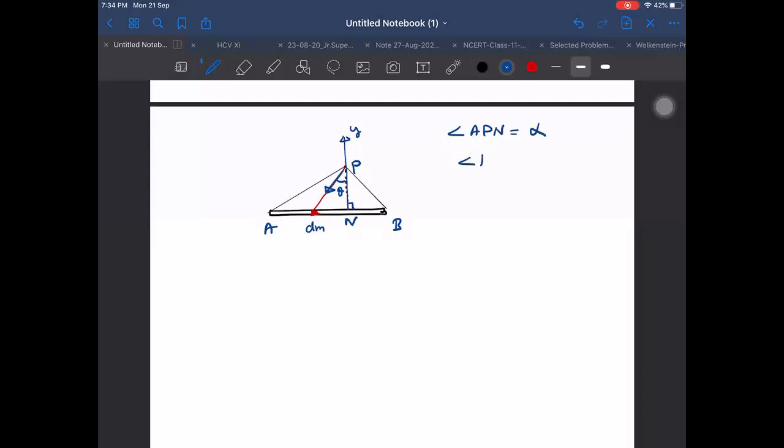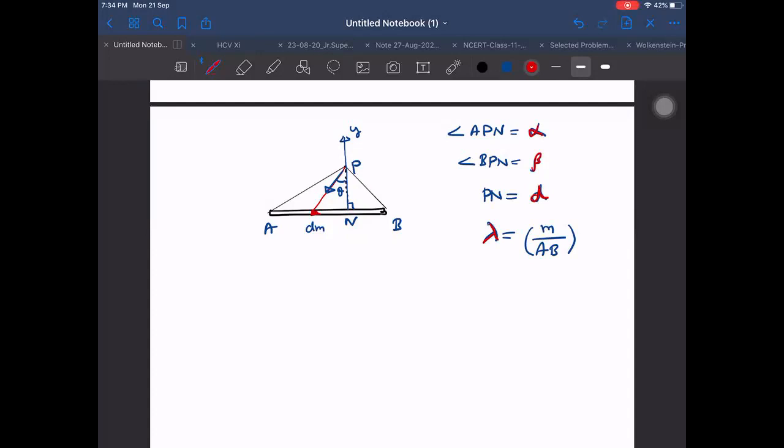Angle BPN is given to you, take it beta. And PN distance is given to you, take it D. Lambda is given as uniform mass per unit length, M upon AB, total M upon AB. This is given to you. So our answer will be in terms of alpha, beta, D and lambda, or M also we can write if length is given.